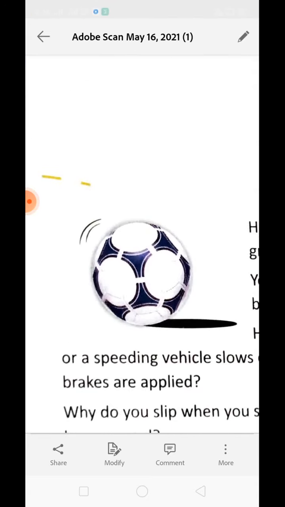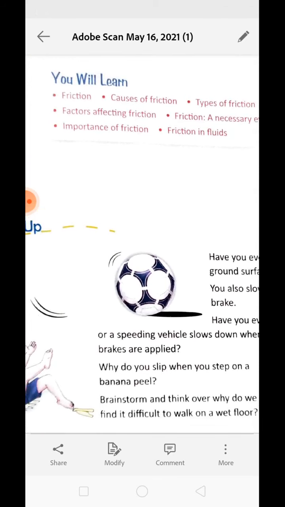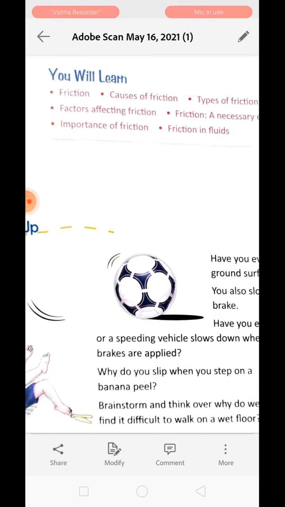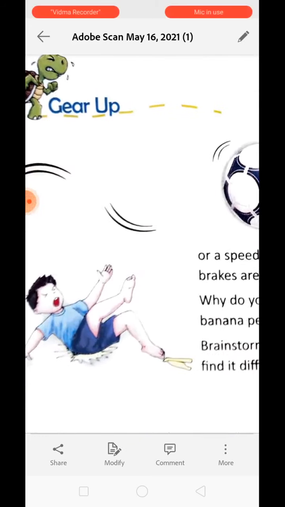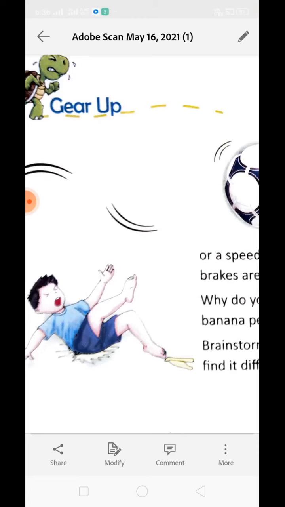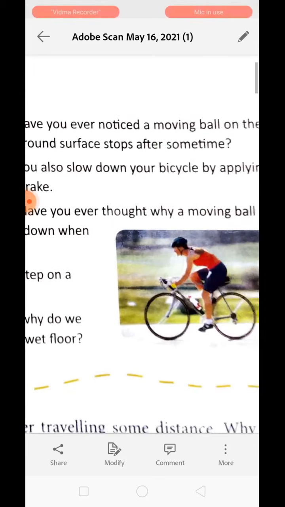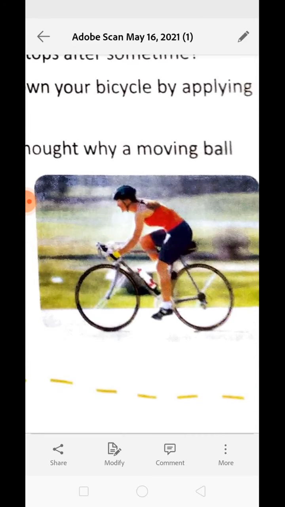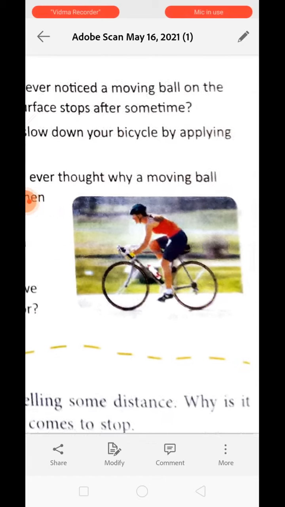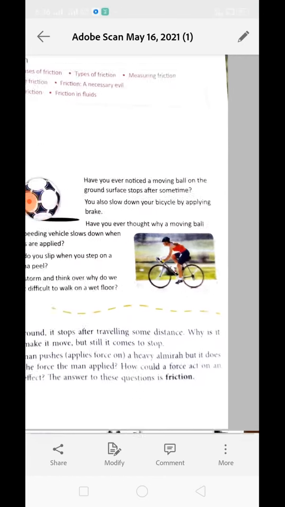Now you can see this ball. This ball was rolling, but after rolling some distance, the ball stops. Now see over here. This child was walking on the road and suddenly he put his foot on the peel of a banana and he slipped. Next, a person is paddling a cycle. Even after paddling for some time, the cycle will move a short distance without paddling, but later on the cycle will slow down. So why does this happen?